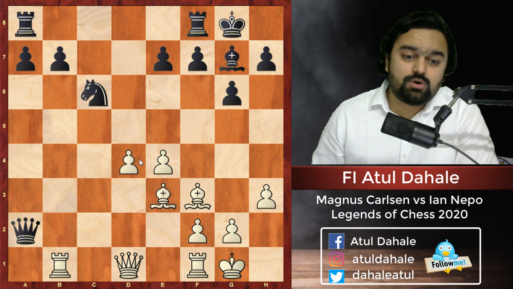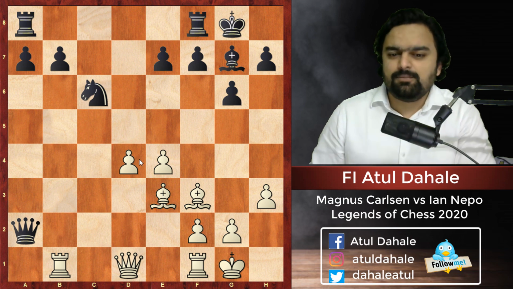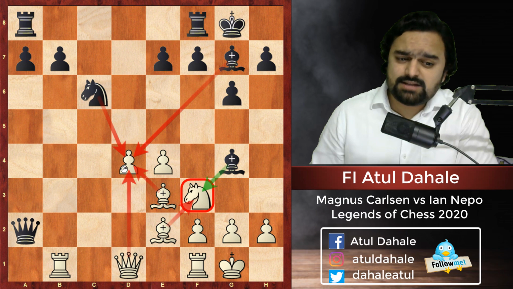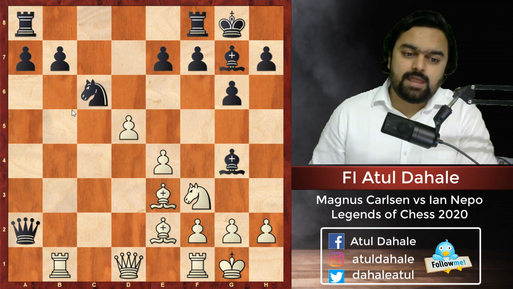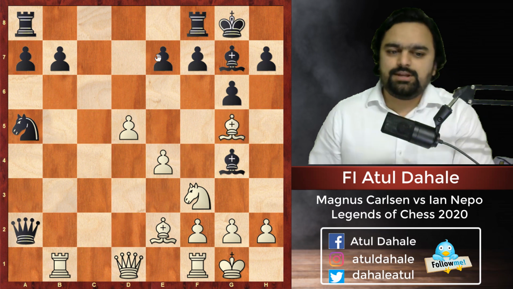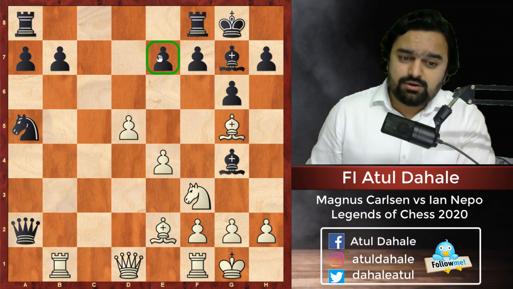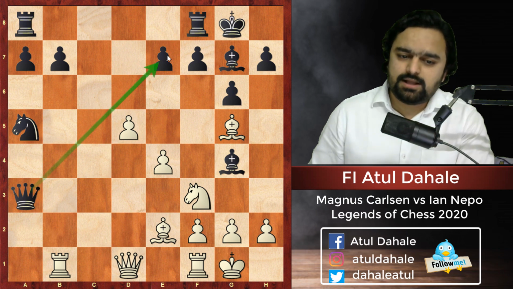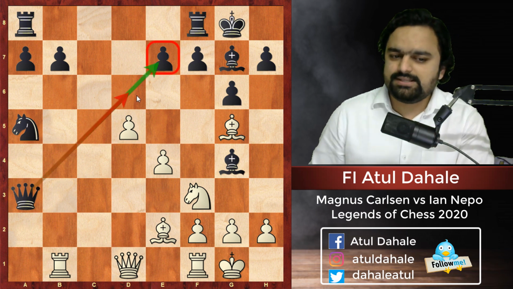He doesn't want to lose the pawn, especially in the center of the board. It is the backbone of the position. That's why Magnus Carlsen played d5 in this position. Now the knight went to the a5 square. Here he plays bishop g5, putting the pressure on the e7 square. Black defends the pawn with queen a3, and also if needed he can even go to the d6 square whenever it is possible for him.